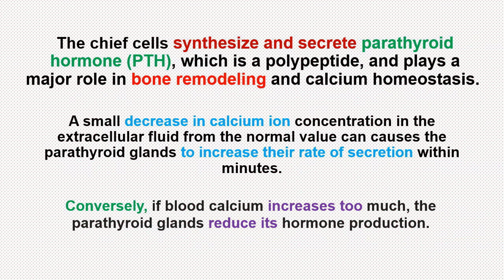Now, let me explain a little bit about bone remodeling. Bone remodeling is a lifelong process where mature bone tissue is removed from the bones and new bone tissue is formed. Two main types of cells are responsible for this process: one is the osteoclast and the other is the osteoblast. Bone tissue is removed by osteoclasts, which is known as bone resorption. New bone tissue is formed by osteoblasts, which is known as bone deposition.